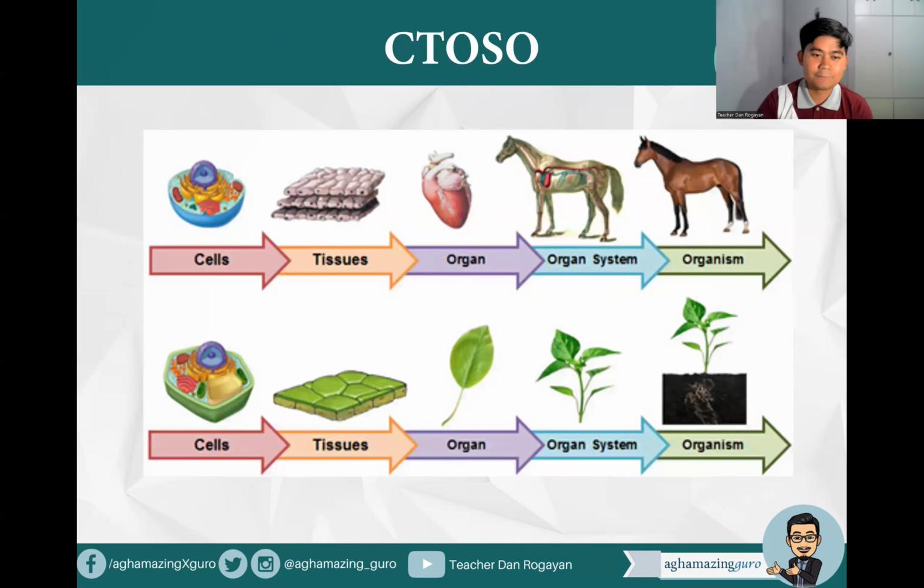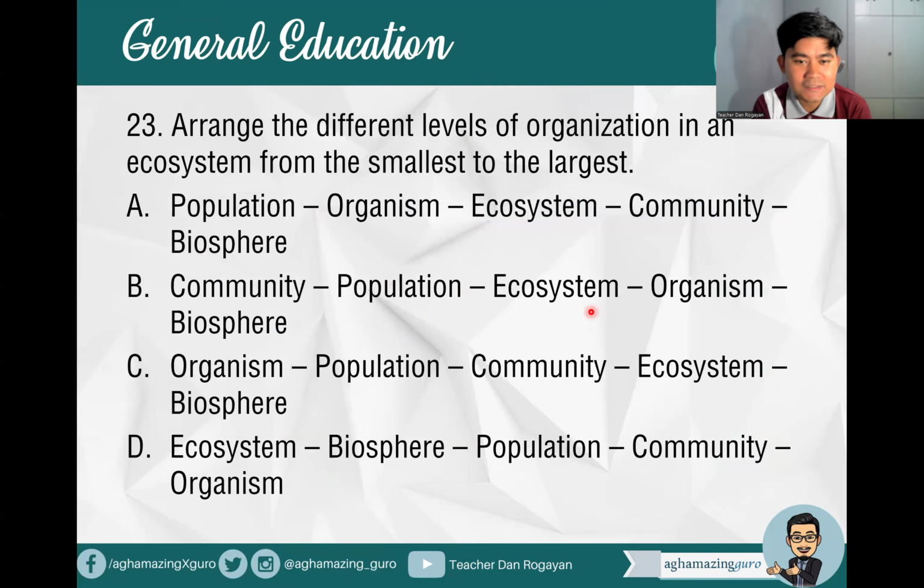Okay? So there. Next, number 23. Arrange the different levels of organization in an ecosystem from the smallest to the largest. Natanong na rin to before, right? So, alam natin to, right? Sige nga, tignan nyo. What's your answer here?